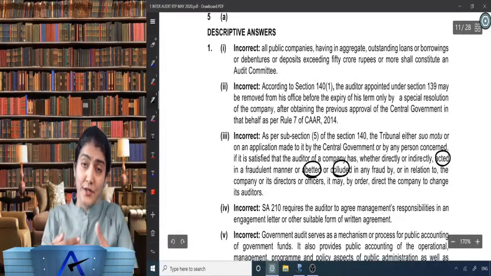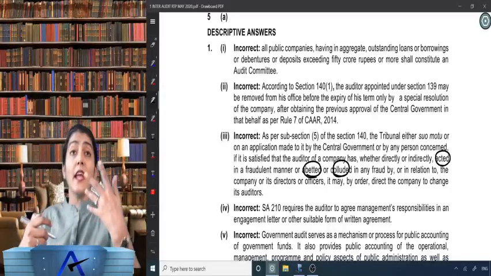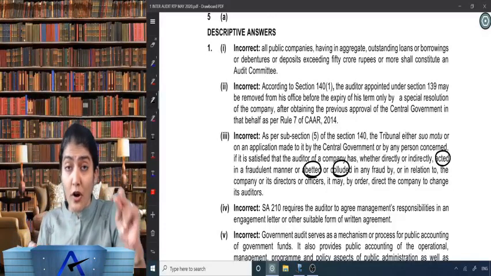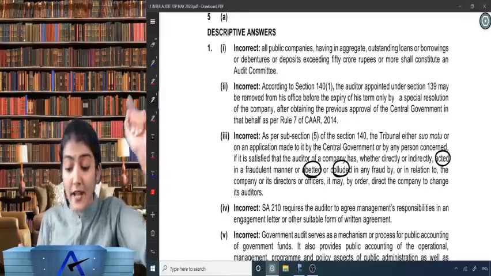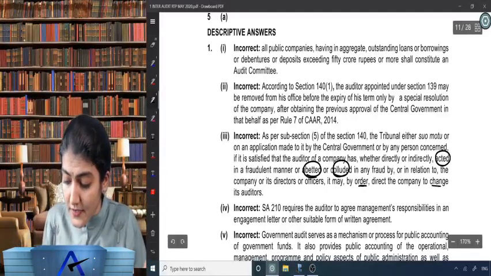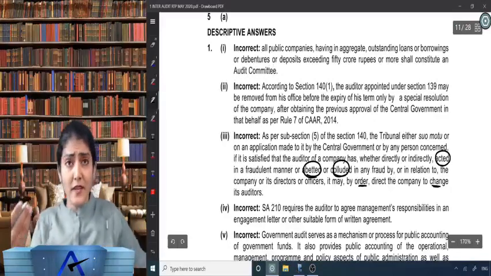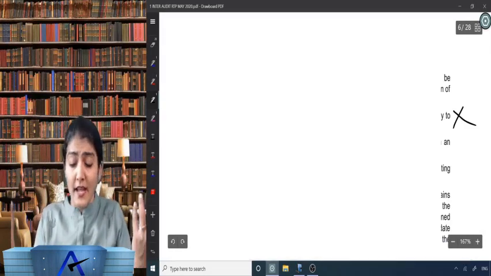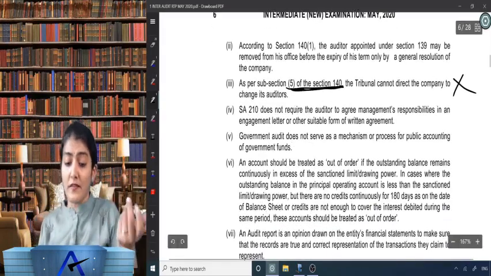Abetted means helped, or colluded means joint effort in any fraud by or in relation to the company or its directors or officers, it may by order direct the company to change its auditors. Right? So yes, is that possible? Removal of auditor by tribunal or CG? Yes, he can be removed by tribunal or CG.